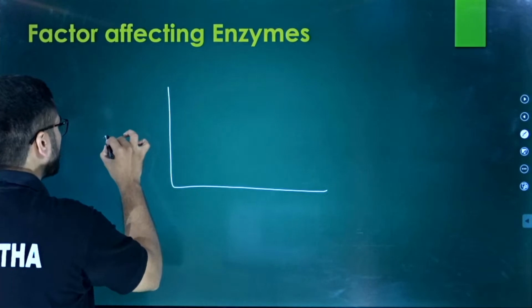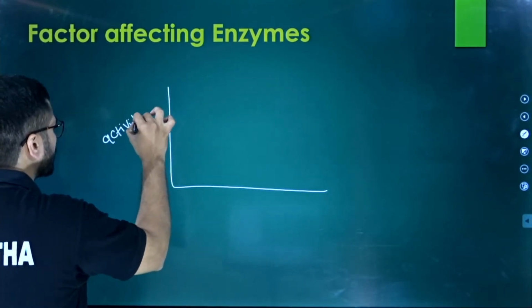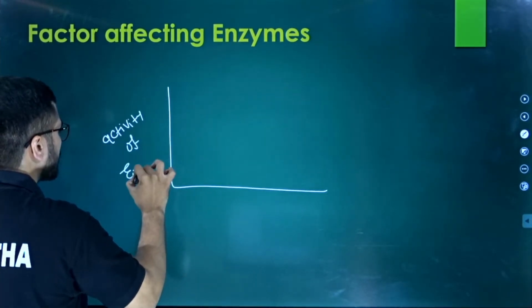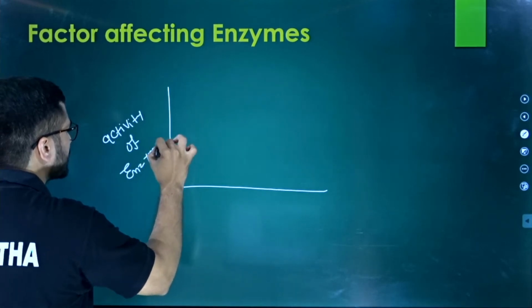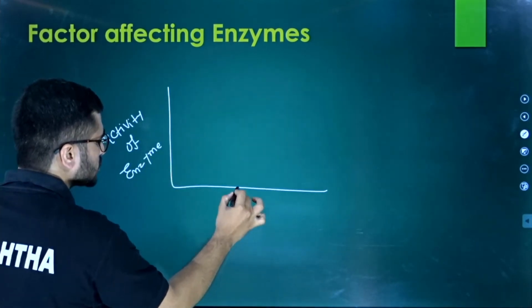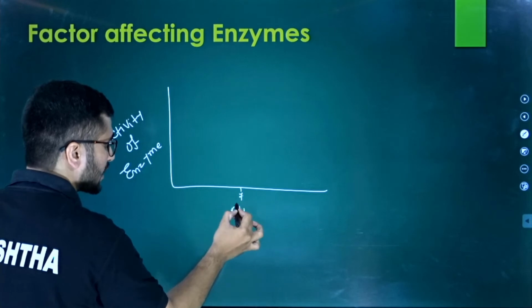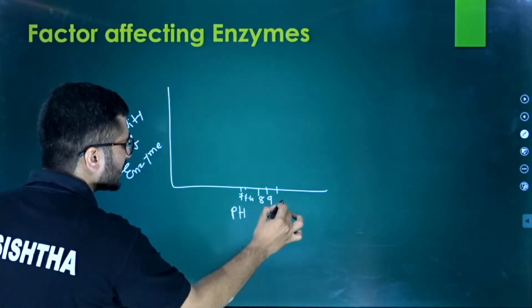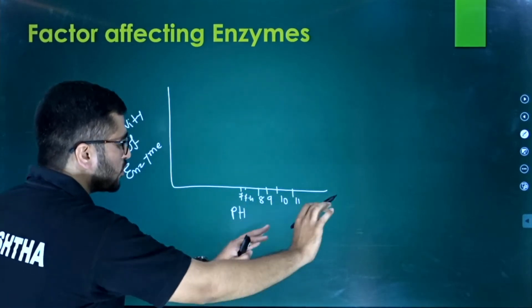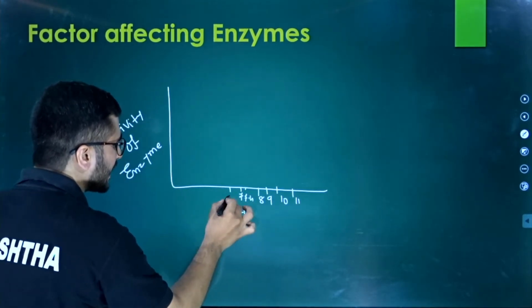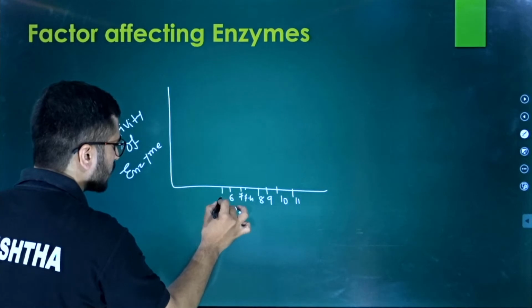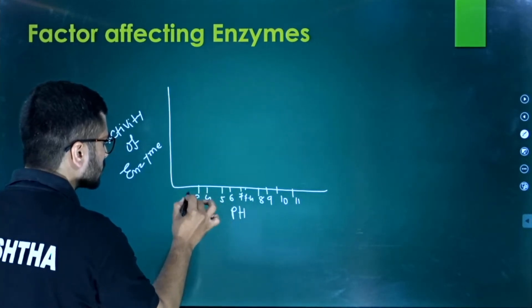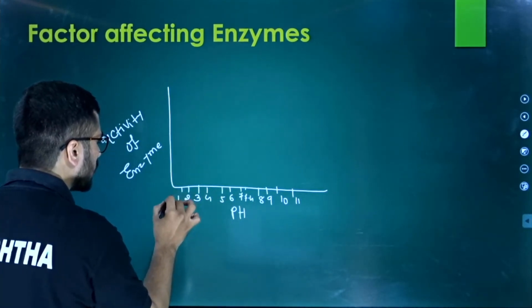Maybe here too, the activity of the enzyme, and on the other axis we have the pH. So there is 7 pH, our blood pH is around 7.4. Here is 8, 9, 10, 11, so we move up towards the alkaline medium. Here is 6, 5, 4, 3, 2, 1 and 0.